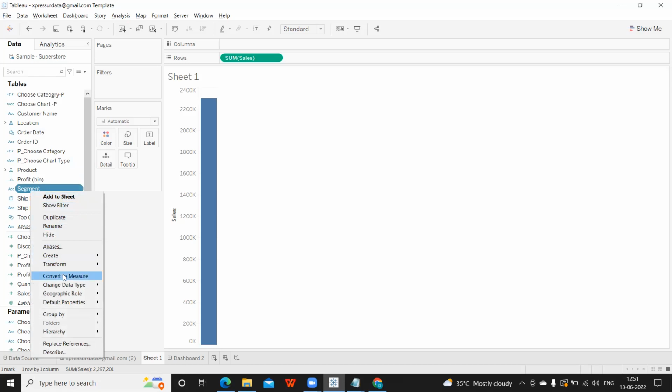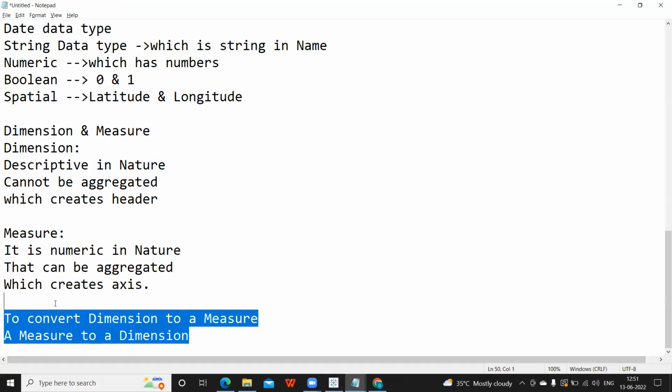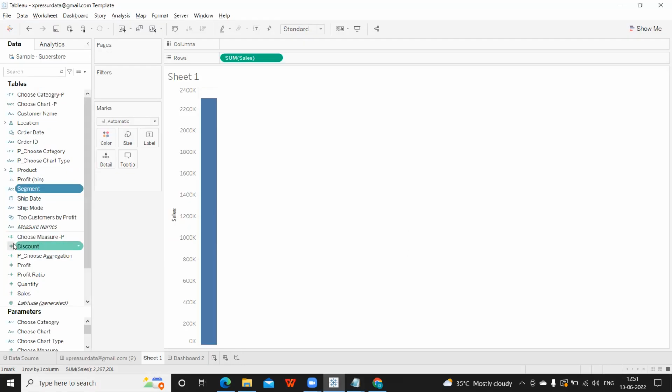Based on your requirement, you can play with these two options, whether you want the data in dimension or in measure, and convert it accordingly. This is something very important for everyone to remember with respect to your specialist exam and your Tableau interview also.